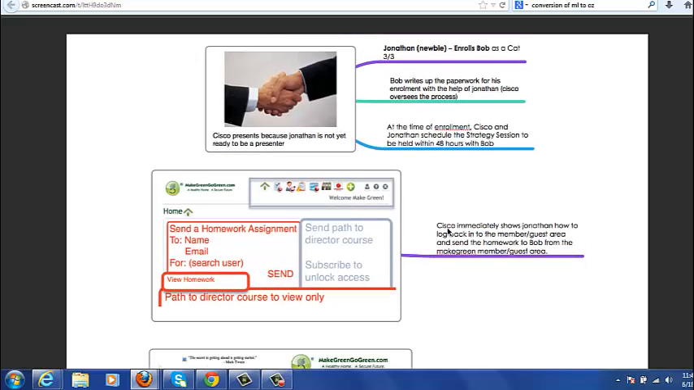Okay, so Cisco immediately shows Jonathan how to log back into the member guest area like he was before. And this time he's going to send the homework to Bob from the Make Green member guest area. So much like Cisco would have done it in the first step, Cisco is going to teach Jonathan how to do this process to get him on the right track to duplicating his efforts. As you'll notice, these options are still grayed out because he's not yet a subscriber of the Make Green system.